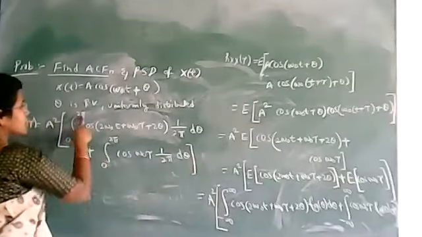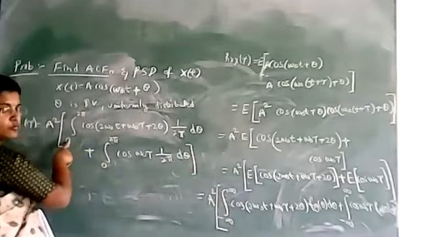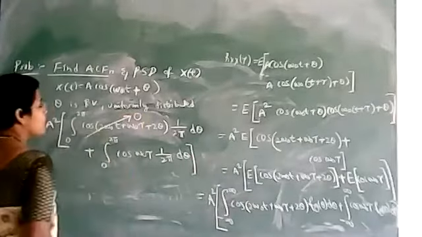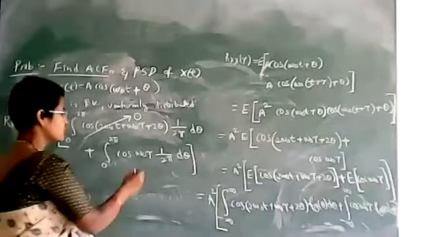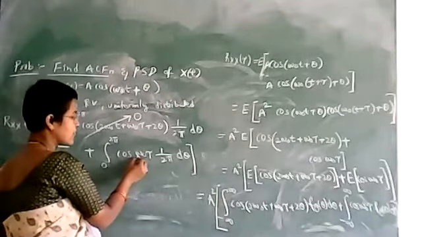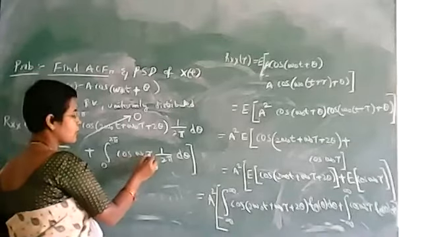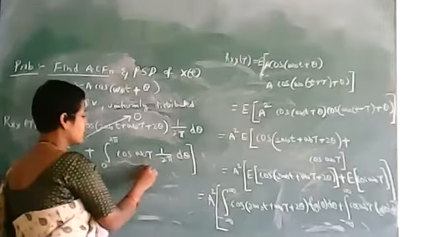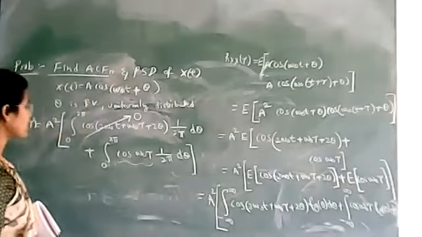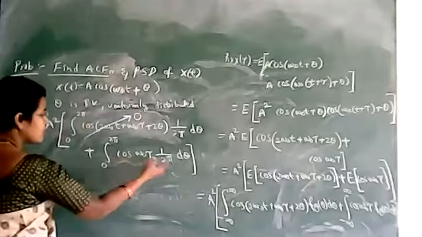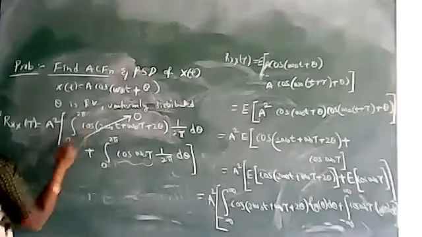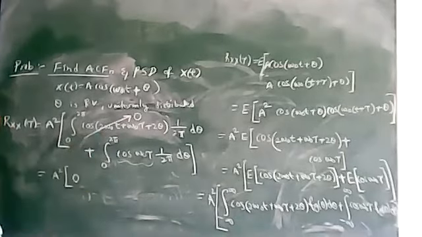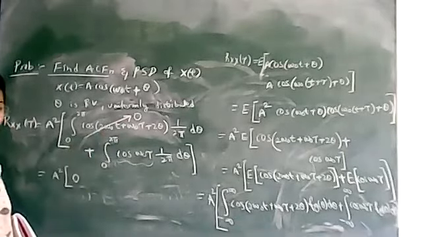Since we are doing integration over one period, 0 to 2 pi being one period, the integral of the cos term over one period will always be 0. So here, what is the term we have? Cos of omega naught tau. Here omega naught is a constant and there is no theta term, so the expected value of cos omega naught tau will be equal to cos omega naught tau. So the first term will be 0, because we are doing integration over one period.